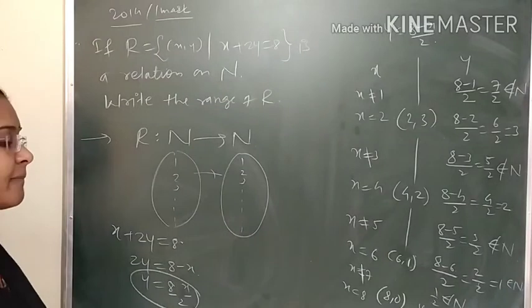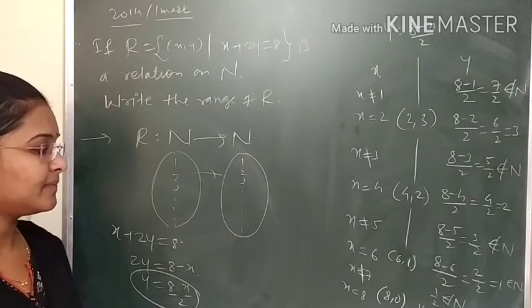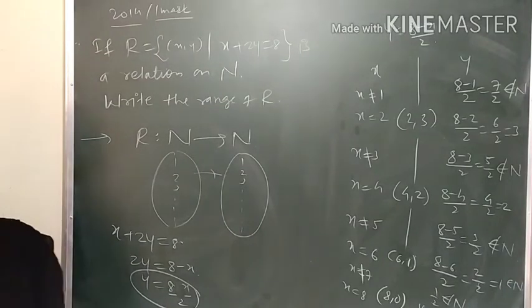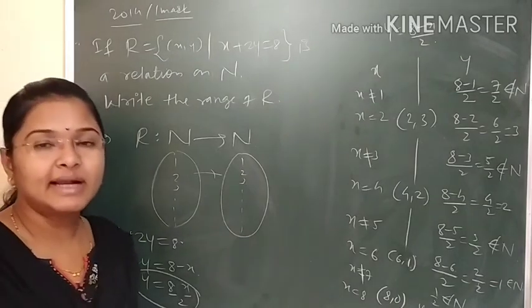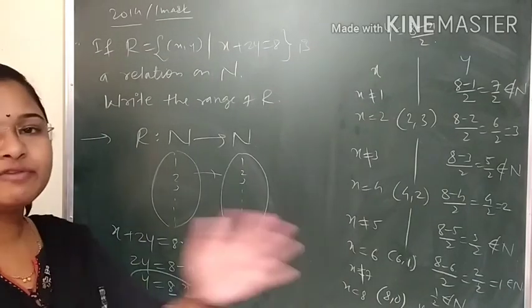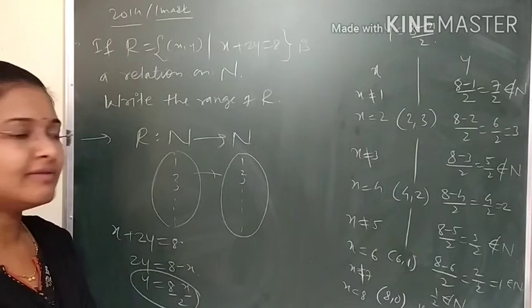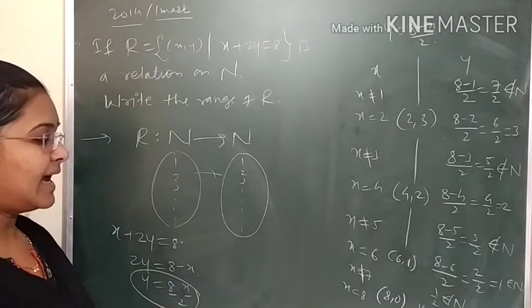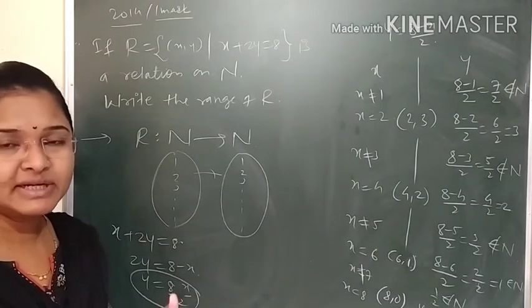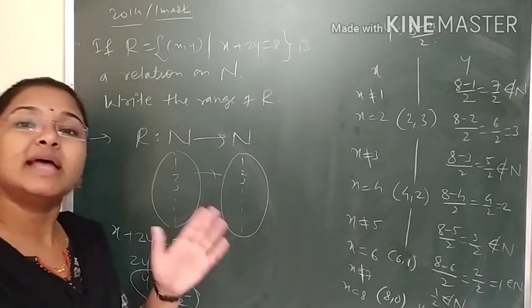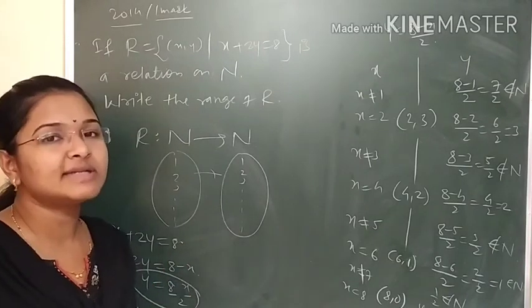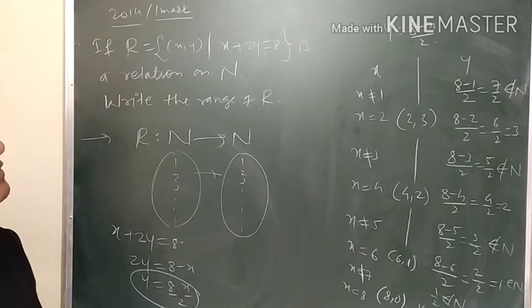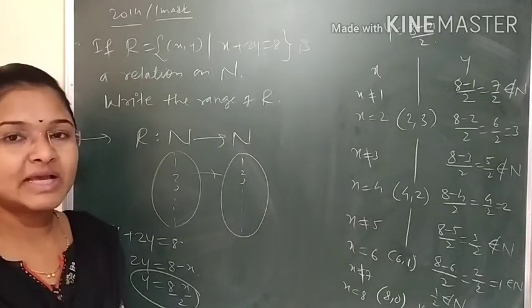Now if I take x equals 9, we have 8 minus 9, it will be minus 1 and minus half. Leave the fraction part, but it will be negative. If I increase the value of x, I will not say greater than or equal to, because at x equals 8 we are getting the value in natural numbers.